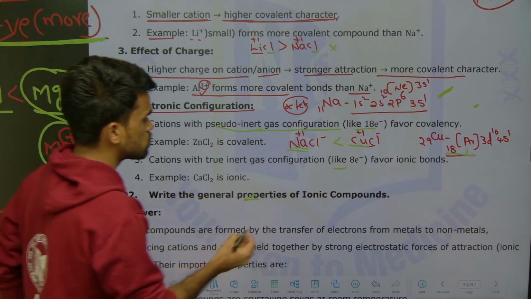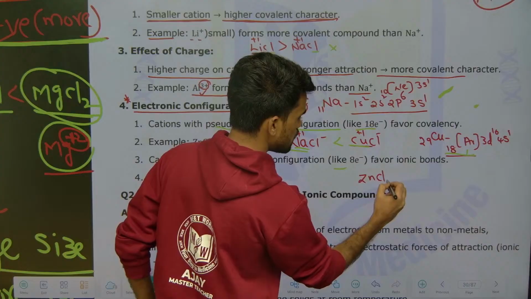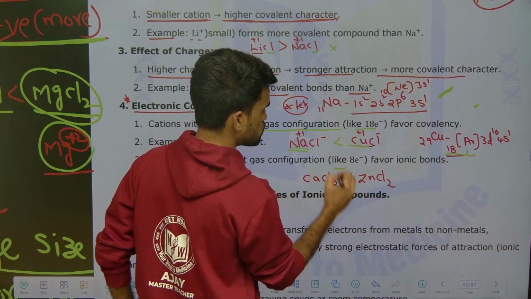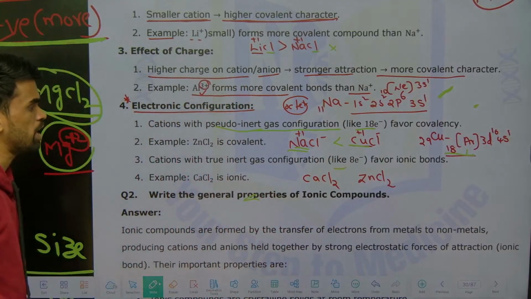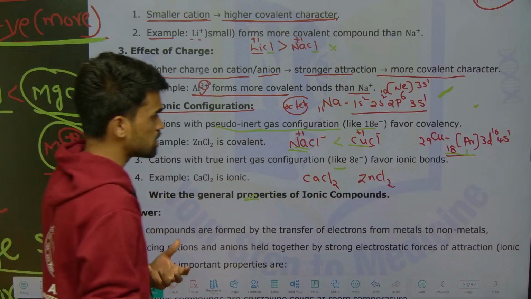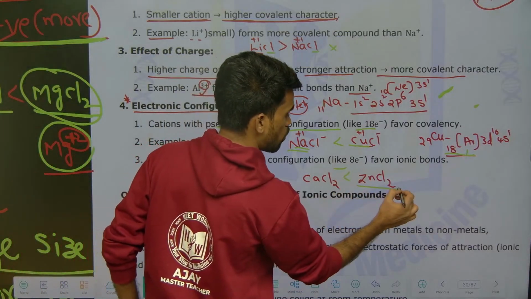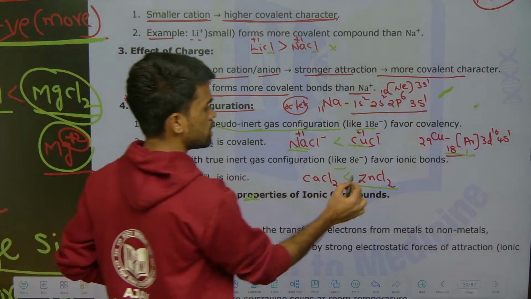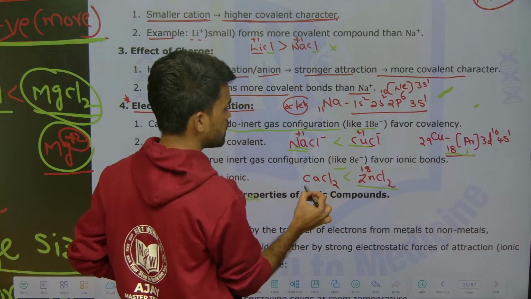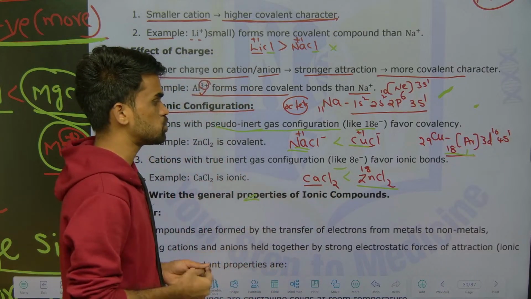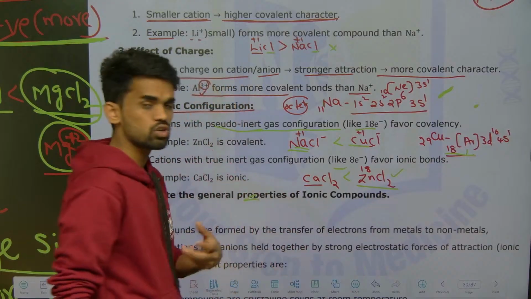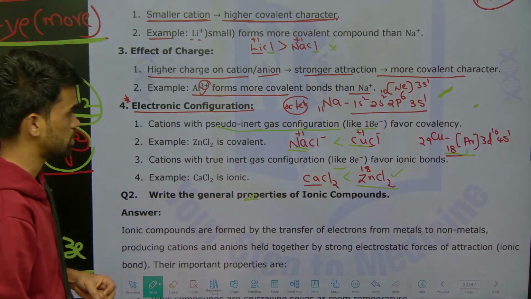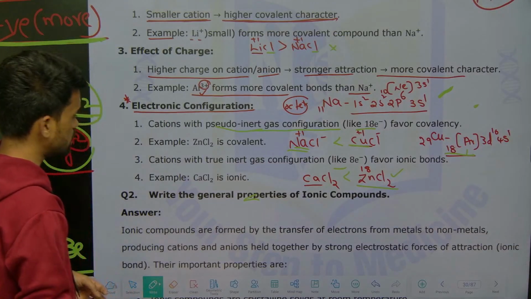Now tell me between these two, ZnCl2 and CaCl2, which is more covalent and which is more ionic. If they ask for covalent nature, ZnCl2 is more covalent. If they ask for ionic, CaCl2 is more ionic. How do you say this? Because Zn2+ has an 18 electron configuration, but here you have only an 8 electron configuration. That's why ZnCl2 has more covalent character. Just remember it. Okay, right. Is this clear?